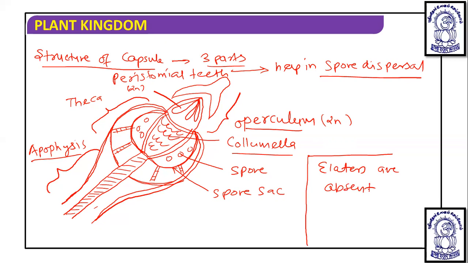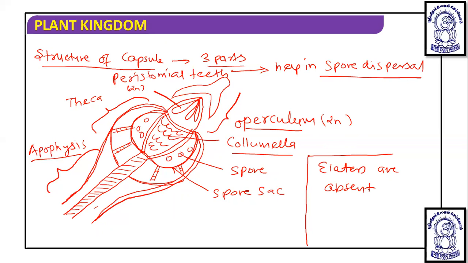Now after Funaria, we are going to talk about the remaining examples, that is Polytrichum and Sphagnum.